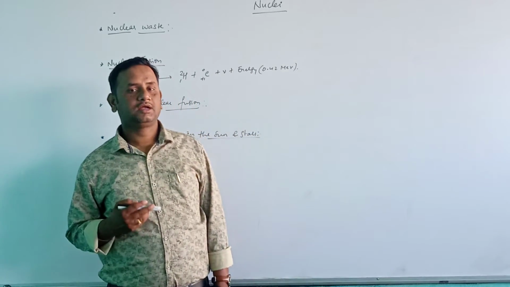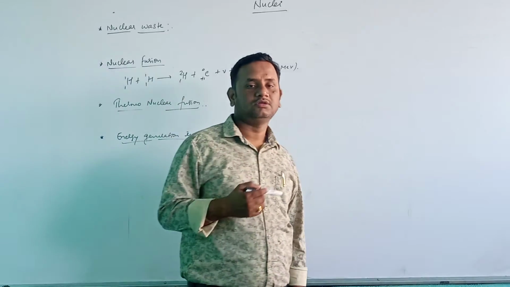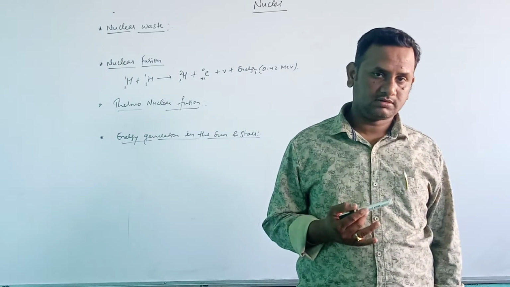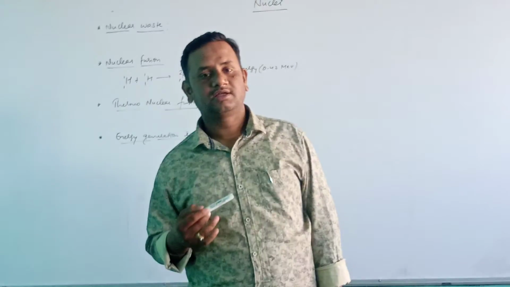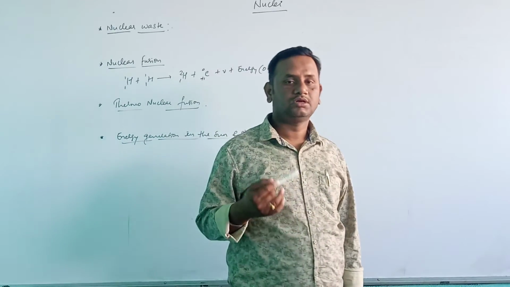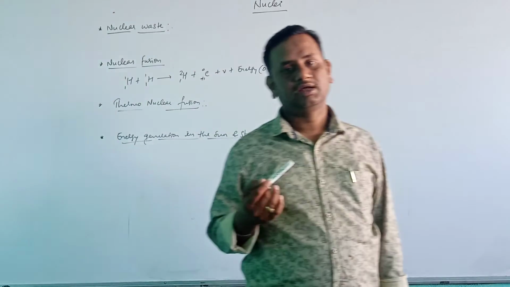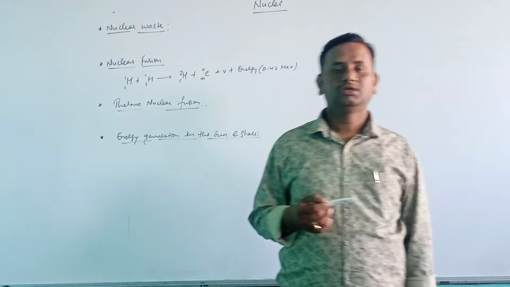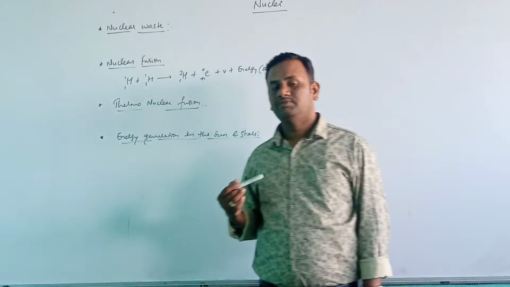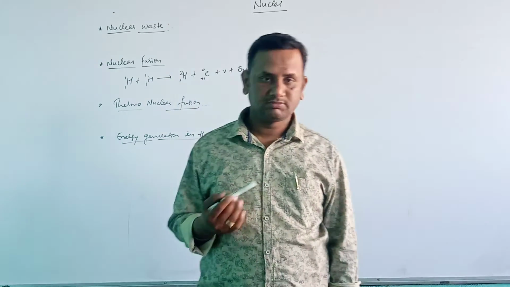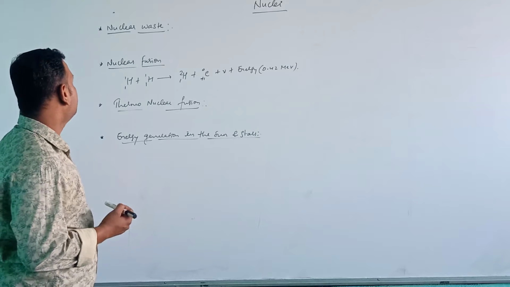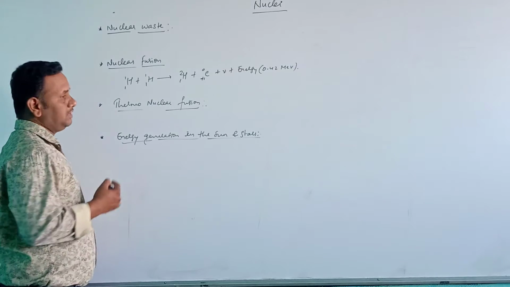There I explained to you the different main parts of the nuclear reactor. The main parts are nuclear fuel, moderators, control rods, reactor shade, and coolant. These are the main parts which I discussed in the previous class. Now in today's class we are discussing nuclear waste.